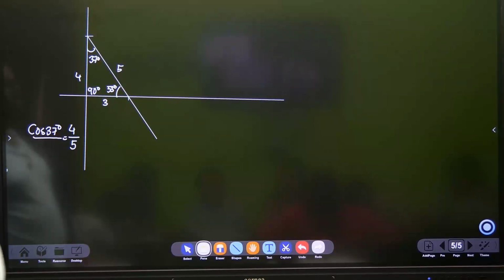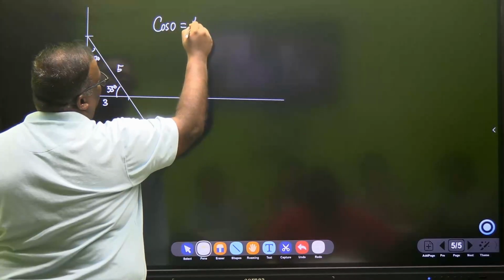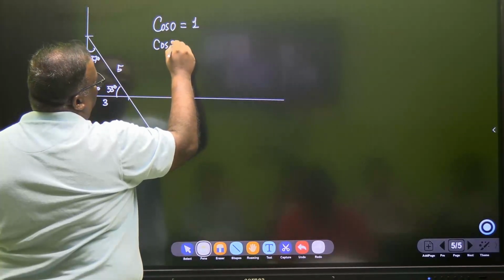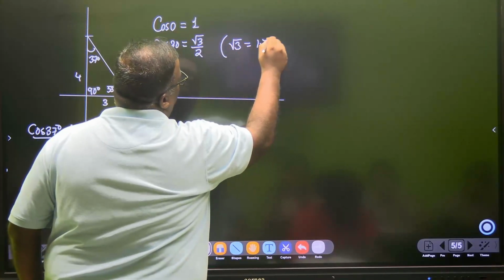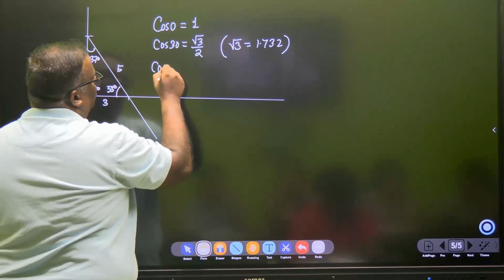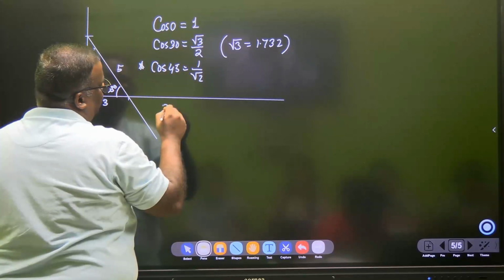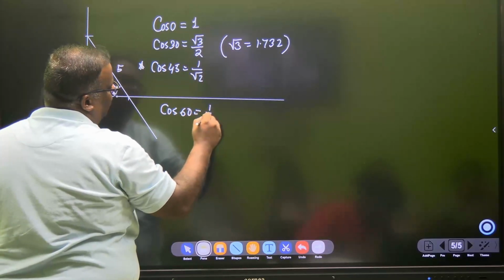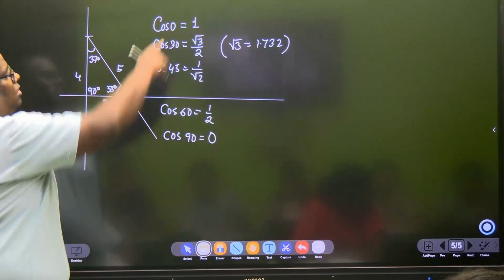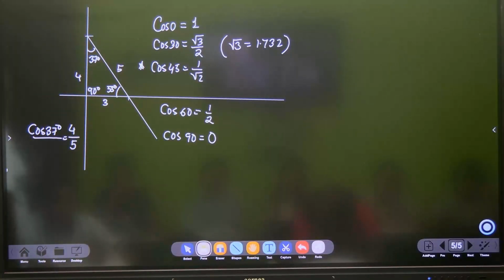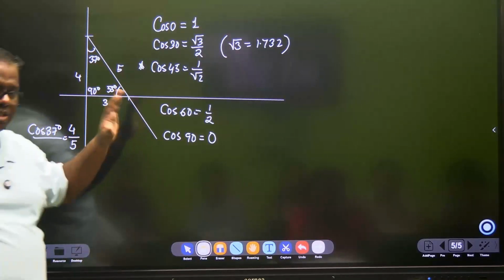All right. So in this chapter, there will be many instances where we have to find the value of cos 0, sin 0. Sin 0 is 0, cos 0 is 1. There will be places where we have to find cos 30. Cos 30 is root 3 by 2. And your root 3 value you should know, it is 1.732. Okay. Then we should know cos 45, which is 1 upon root 2. Very rare they will give you this. They'll give you cos 60. Cos 60 is half. But generally in school levels, they will always give you the value. In the question, they'll write, take cos 30 as so and so. Have you understood? The chapter does not discuss what is cos.